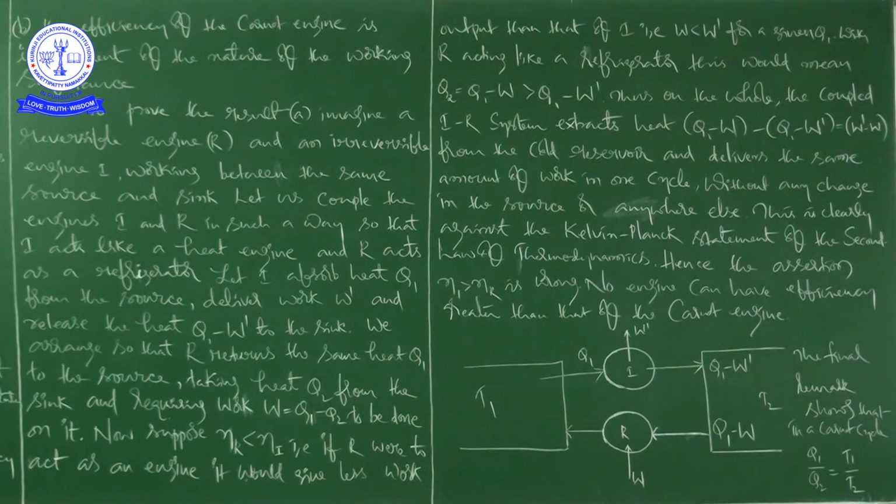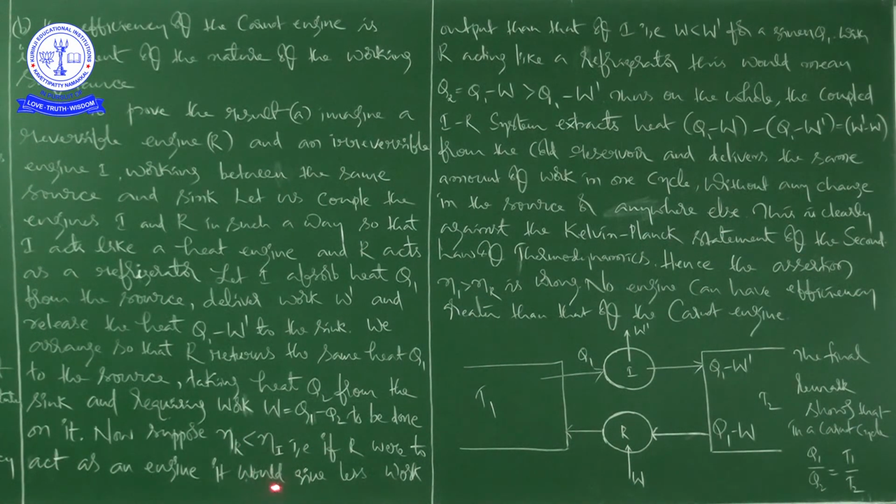There is certain information we have to understand deeply here. I absorbs heat Q1 from the source, delivers work W dash and releases the heat Q1 minus W dash to the sink. We arrange so that R returns the same heat Q1 to the source, taking heat Q2 from the sink, requiring work Q1 minus Q2 to be done on it.